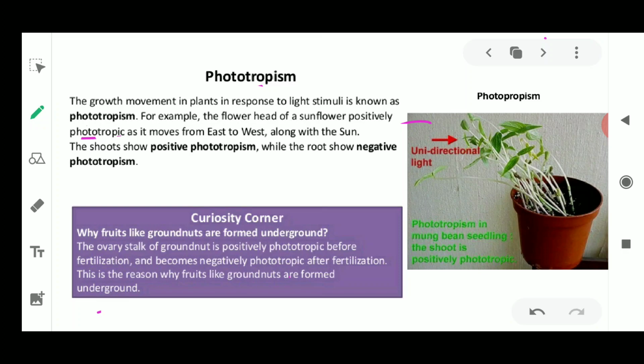But once fertilization happens, then what happens? It is going to grow negatively. It is going to show you negative phototropism. It is going to grow inside the ground.